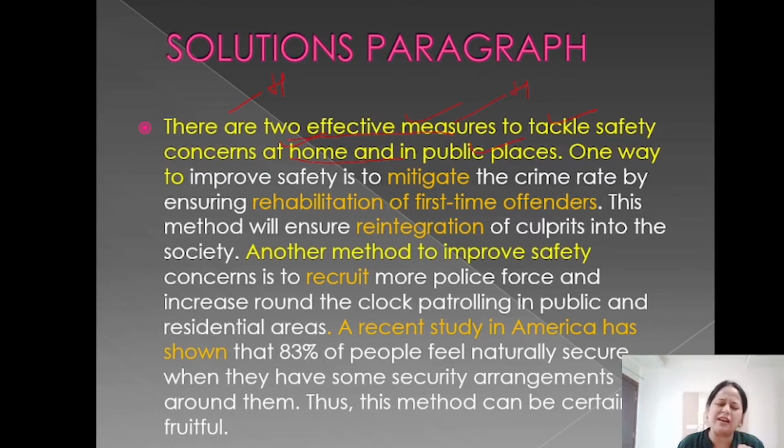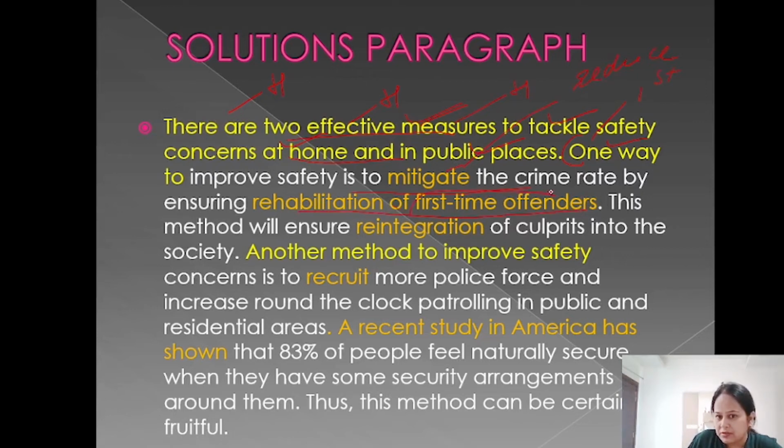Don't let the examiner take a lot of worries and tensions. So now see, one way to improve safety is to mitigate the crime rate. Again, this is clear that we have started with our first point now here. And this was our heading. Heading means what the para is about. One way to improve safety is to mitigate, means to reduce. Again, good vocabulary. Mitigate, reduce, bring down the crime rate by ensuring rehabilitation of first-time offenders.